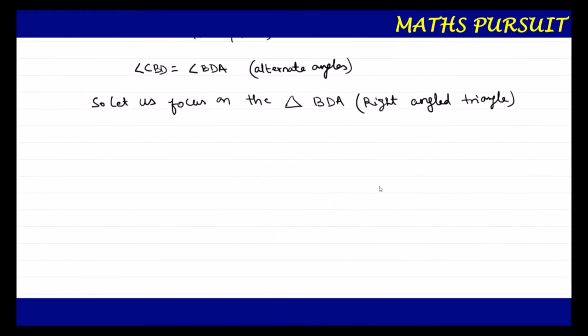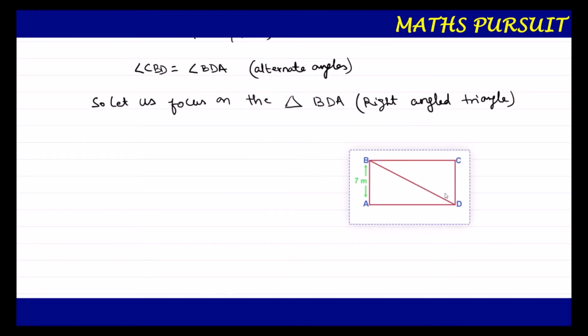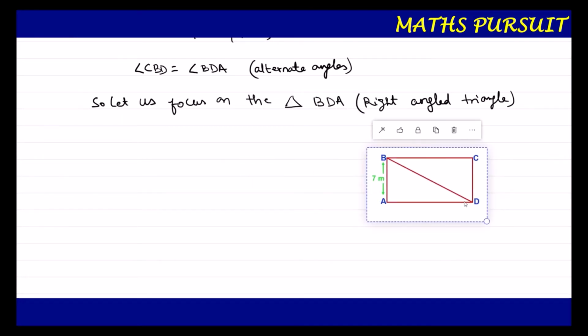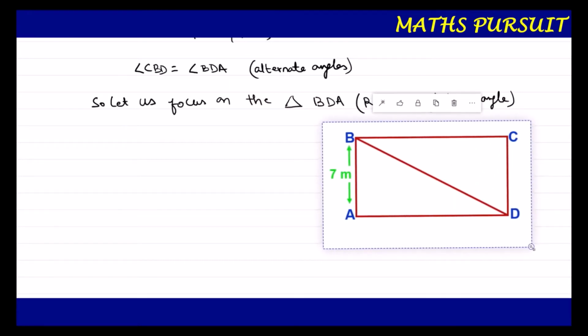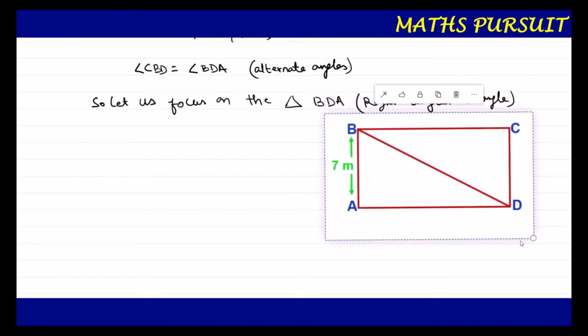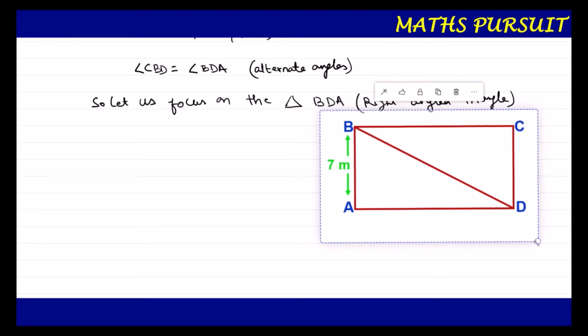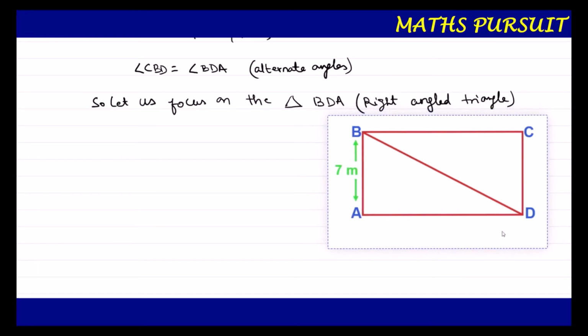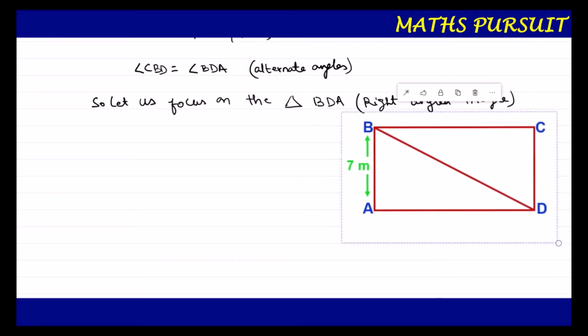Let us look at the figure that I have extracted from our original figure. It forms a type of rectangle. Our main attention is not on the rectangle here. Our main attention is going to be on the right angle triangle BDA, and we got this angle BDA as 45 degrees.